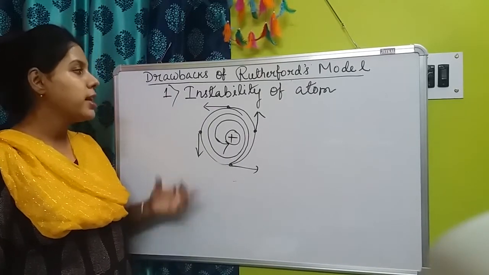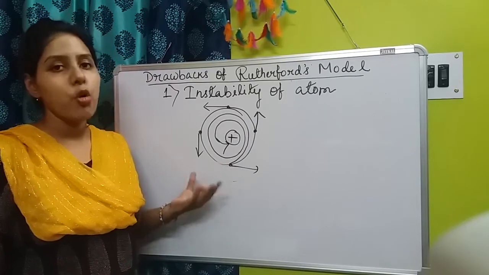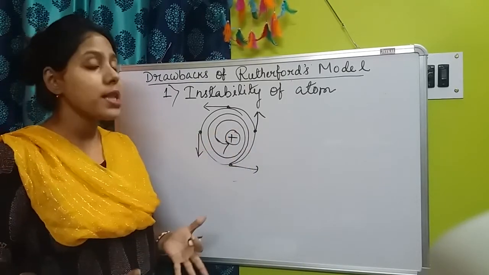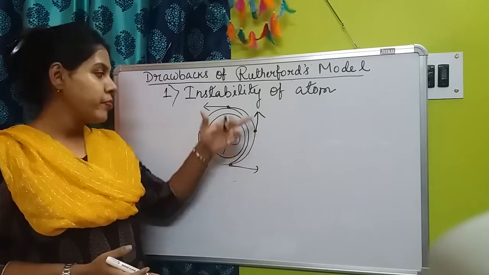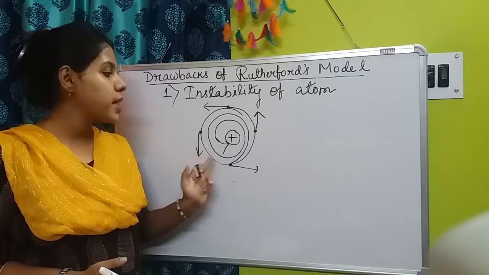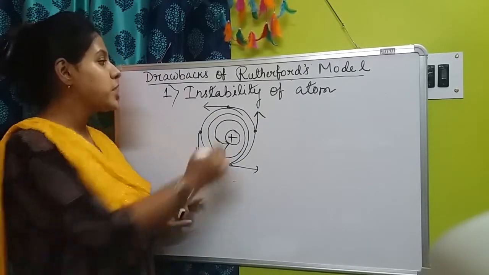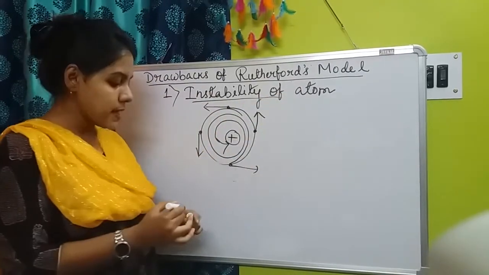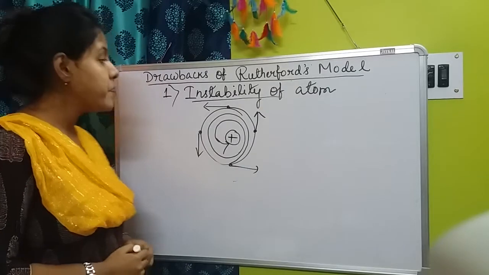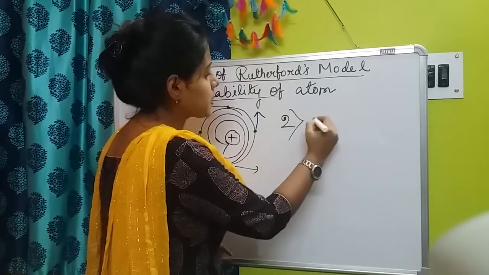Then this type of structure will not be stable anymore, because if the electron falls on the nucleus, there is no existence or stability of such a circular orbit. So the first drawback is instability of atom. Clear this one? Okay.